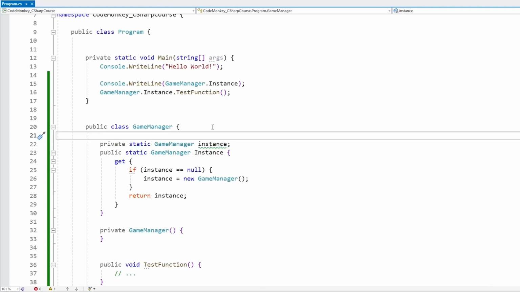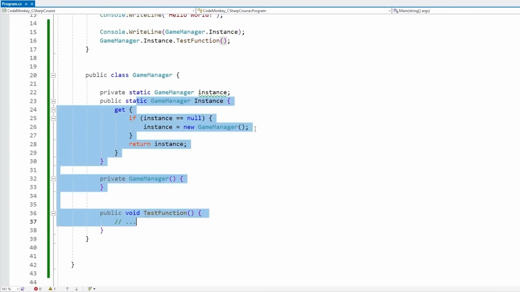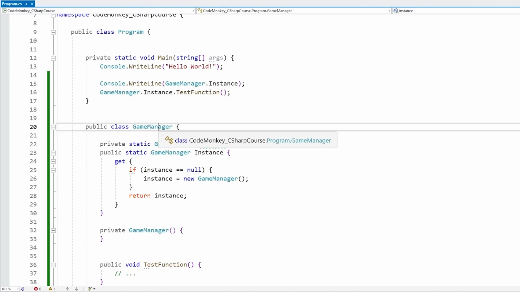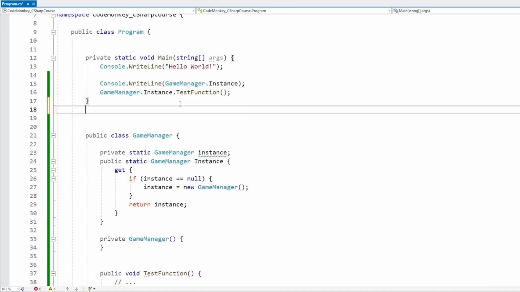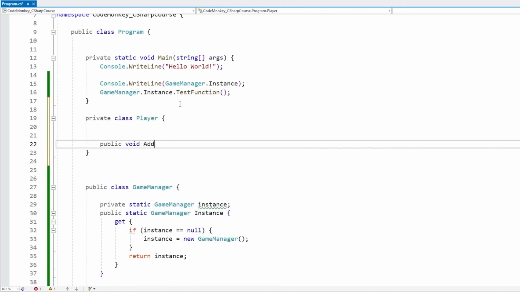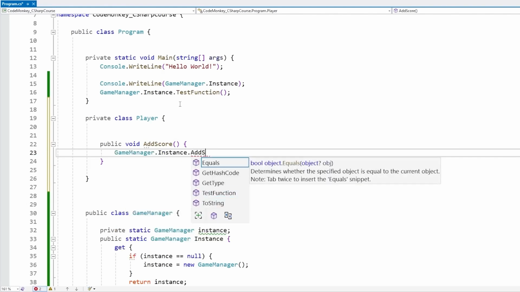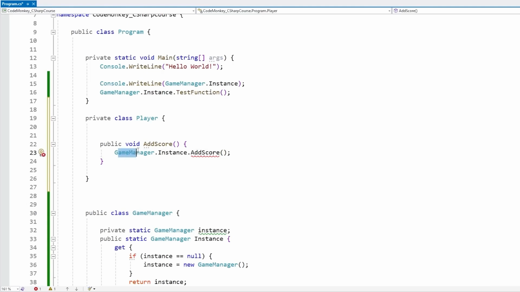As for the benefit of it, the benefit is that it's really super simple to use. Just by accessing the class itself and accessing some static instance, just through this we have a reference to whatever object we have of type GameManager. So we can call functions on this class, we can do any kind of thing. We don't need to keep track of any kind of GameManager reference. So for example, if we had some kind of class of type player, and then the player does something, like adds some kind of score, so the player would end up killing some enemy or something. Over here, the player does not need to store a direct reference to the game manager. We can just go inside game manager, access static instance, and then we would call some kind of add score function. By using this singleton, we have our instance of the game manager real easily accessible from pretty much anywhere in our codebase.